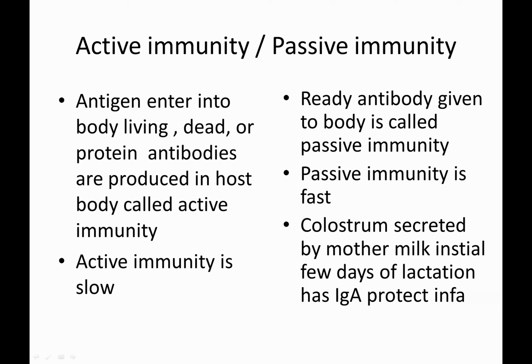In active immunity, it is very slow, because the body has to produce the antibodies for a particular antigen, so the body has to get invaded by those antigens, then it has to produce. Here it will be readily available. It has to be administered at the time when they are infected.